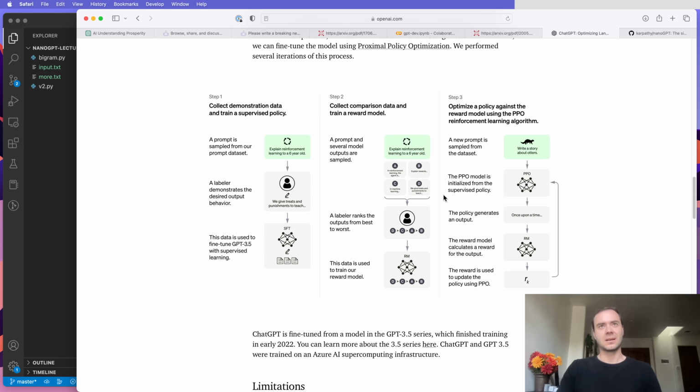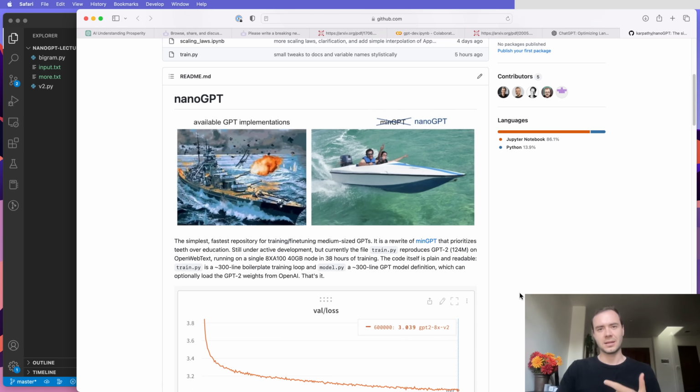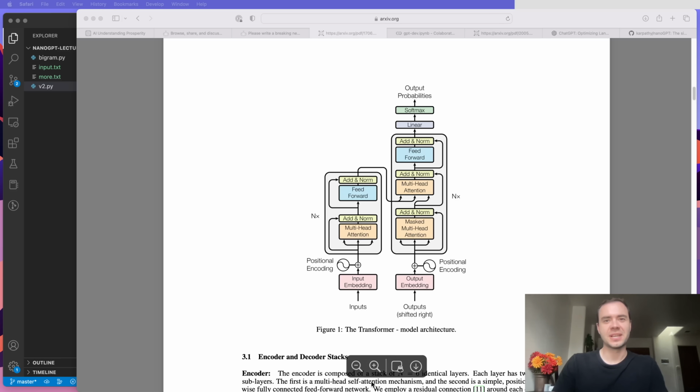A lot of this data is not available publicly. It is internal to OpenAI, and it's much harder to replicate this stage. That's roughly what would give you a ChatGPT, and nanoGPT focuses on the pre-training stage. Okay, and that's everything that I wanted to cover today.